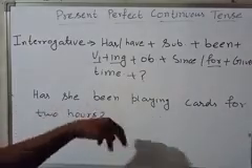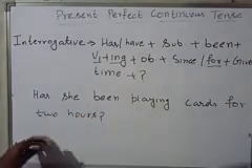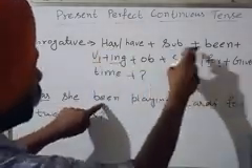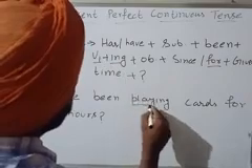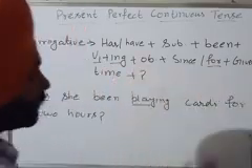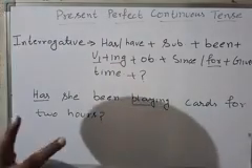Has she been playing cards for 2 hours? Now we can check it. Has, subject she, then been, verb first play plus ing, cards is the object, then one thing from since and for, and then the given time is 2 hours.